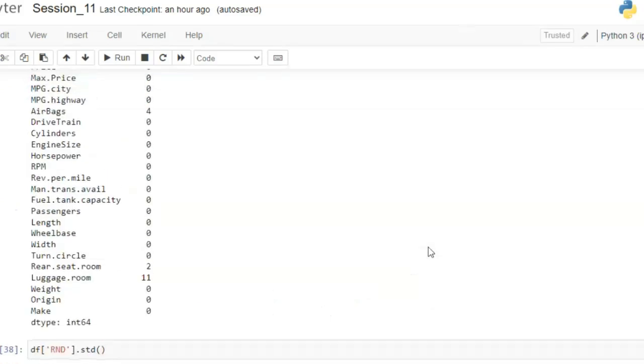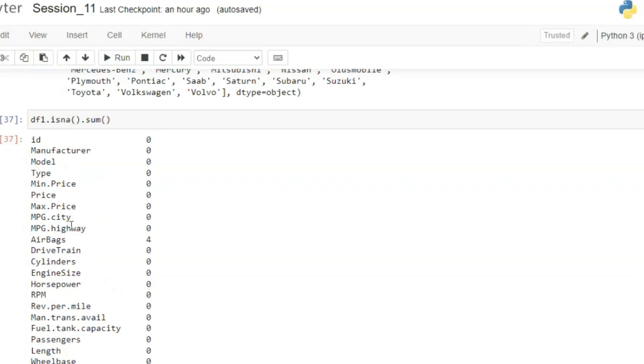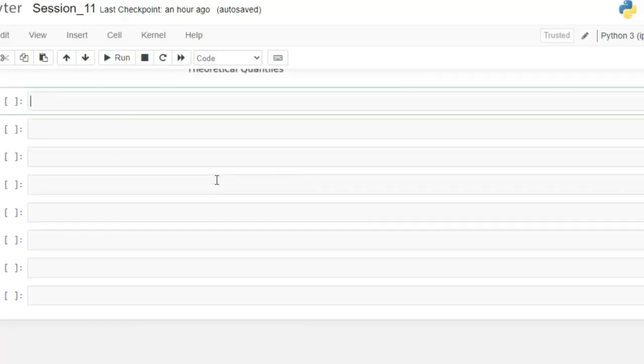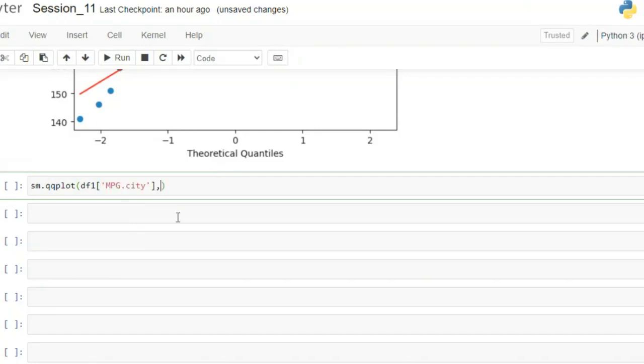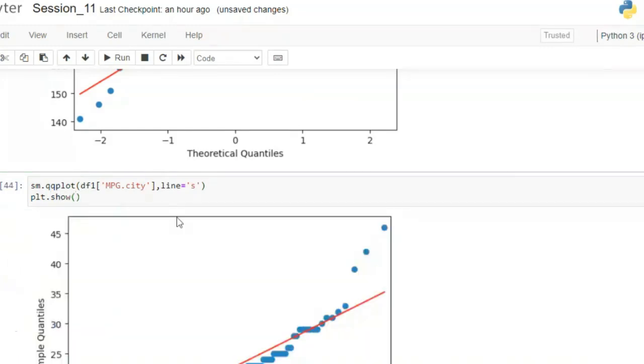I will select one last column. Let's see, mileage in city. sm.qqplot of df1 of mileage in city, here line equals s, then plt.show.